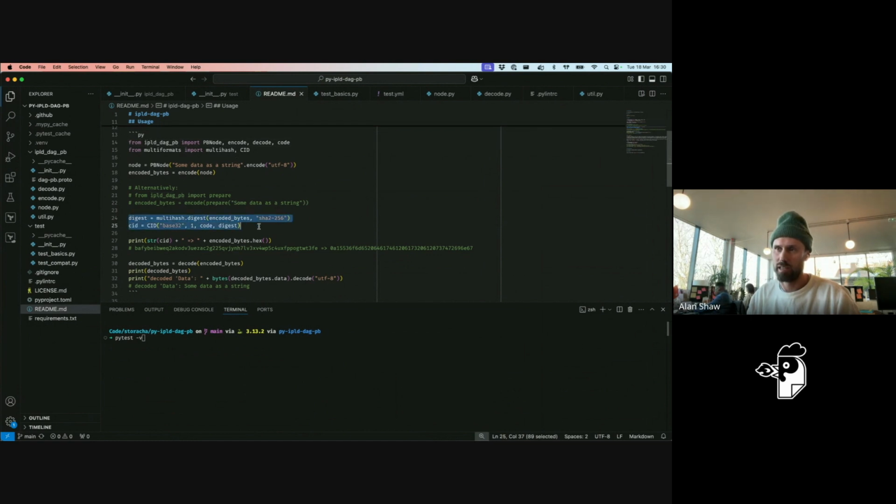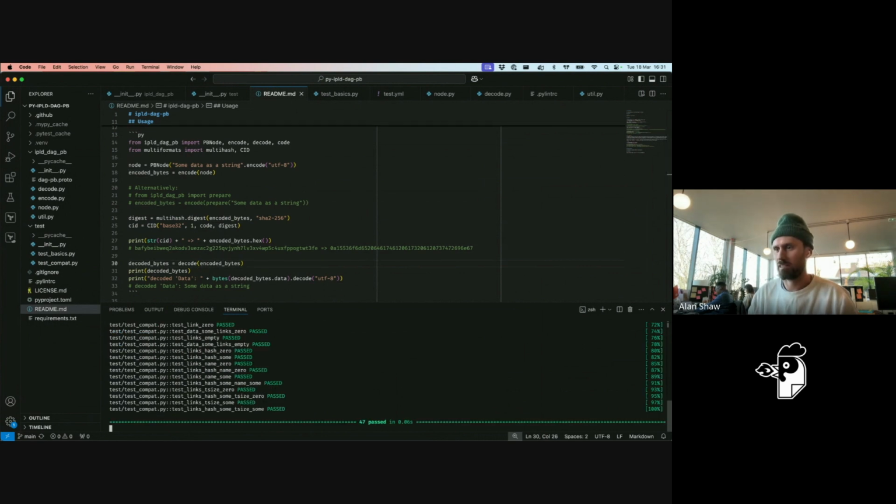Again, we're essentially creating a block. But yeah, what are we doing here? We can decode some encoded data. Oh, here we go. Yeah, sorry. Create a new PB node, encode it, and then we can create a block just to say this is the CID for that block, and then we can decode it. So we've got the whole round trip here.